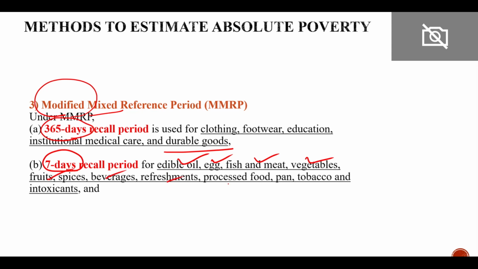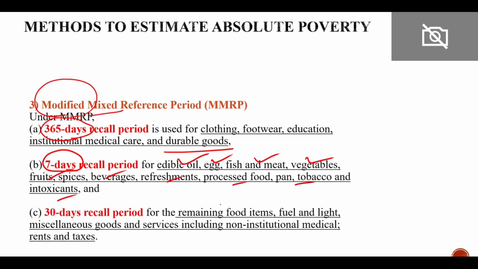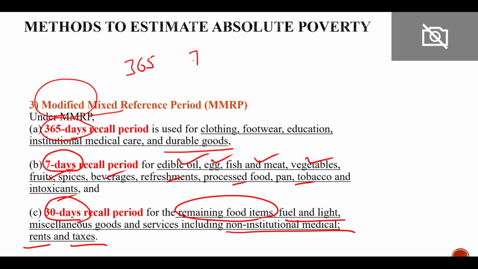Most of these are perishable items. And for other items, for the remaining food items, for fuel and light, and even for rent, taxes, non-institutional medical, etc., we take 30 days. So there are 3 periods: 365 days, 7 days, and 30 days.